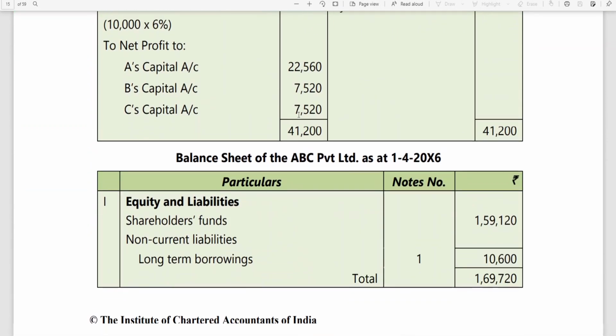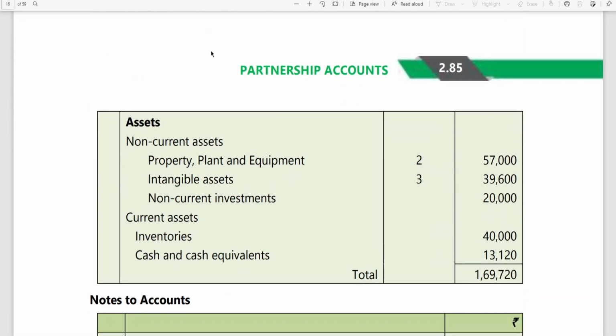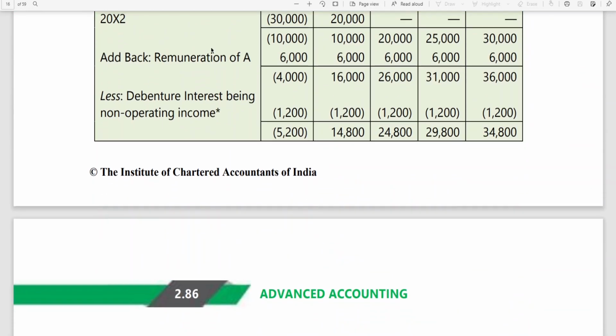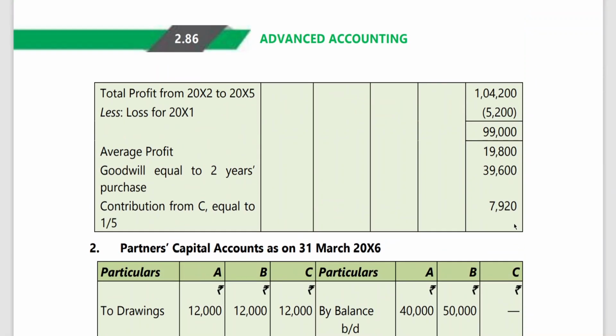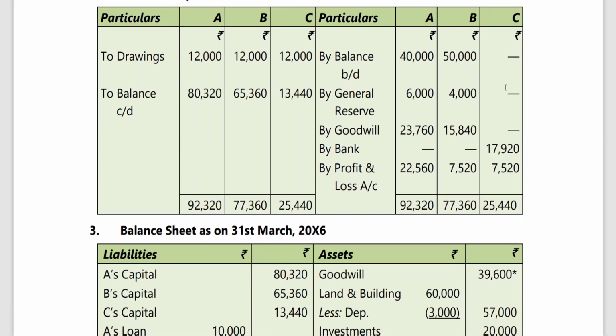When he brings his share of goodwill, please pay attention to what I am explaining. If the new partner is bringing his share of goodwill, 17,920: 10,000 is the share of capital, 7,920 is the share of goodwill. You can see that bank has been written. Normally, this 7,920 will be credited to A and B.